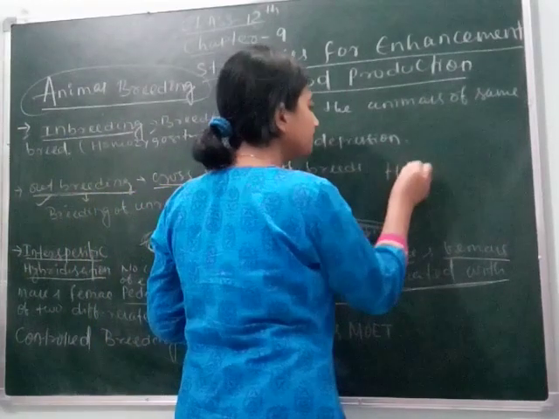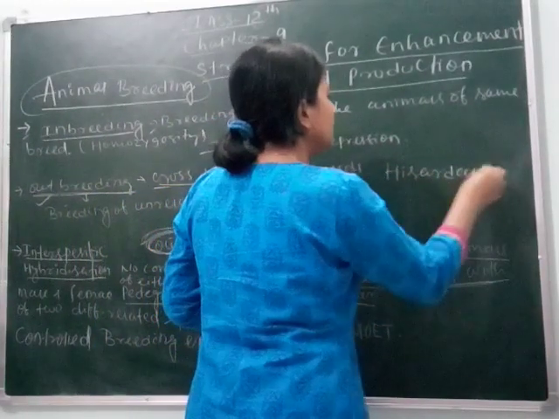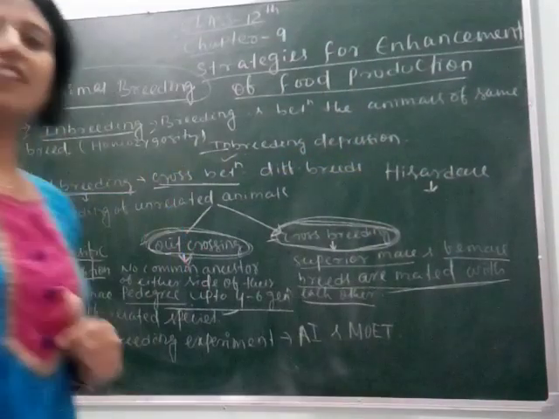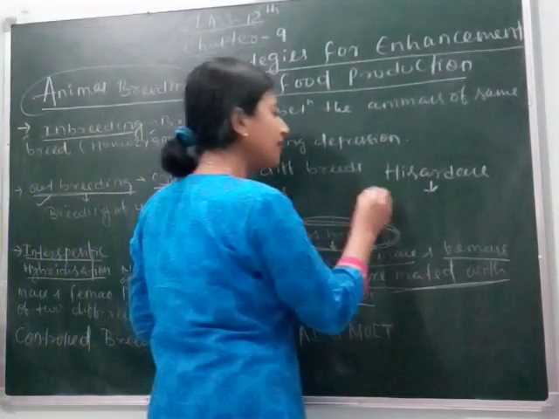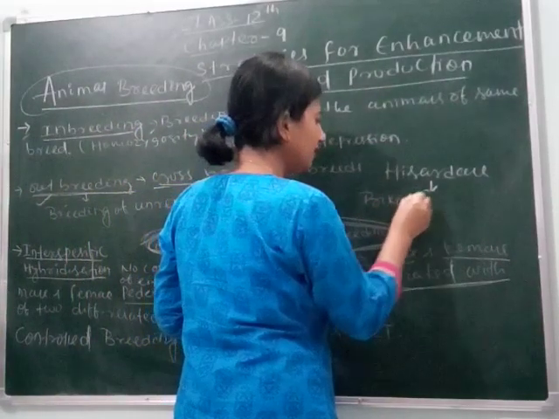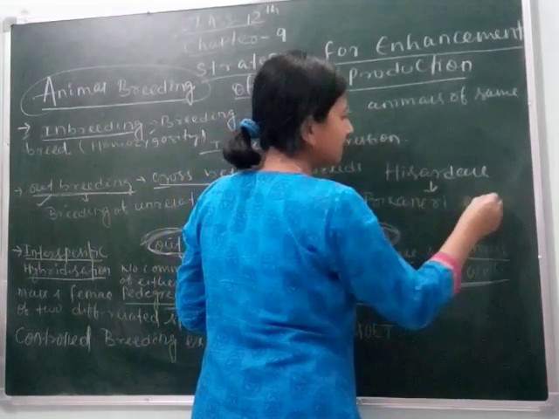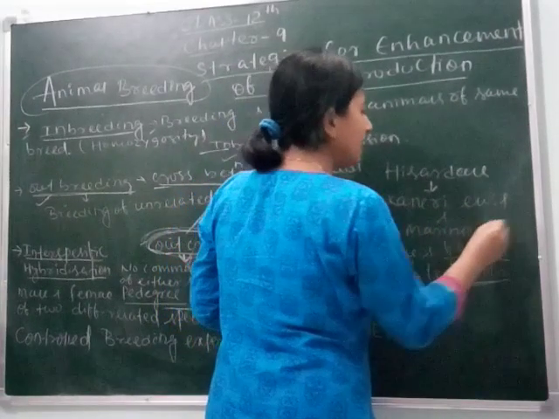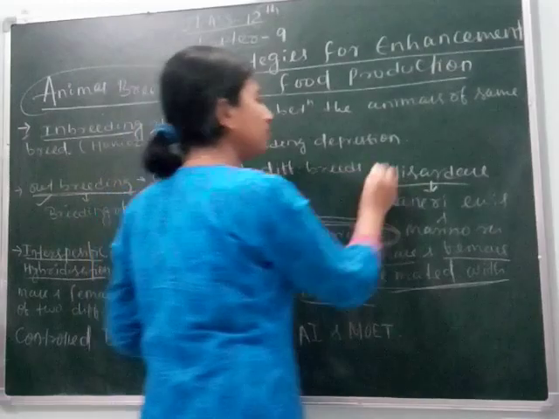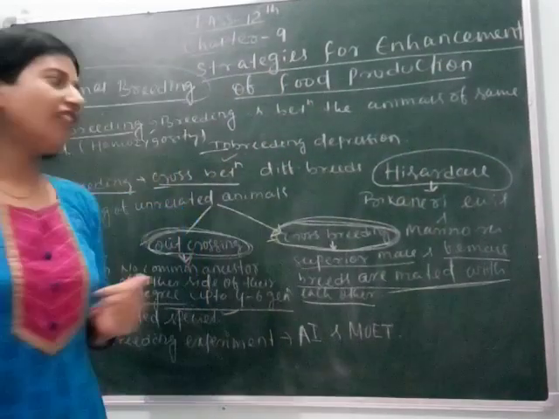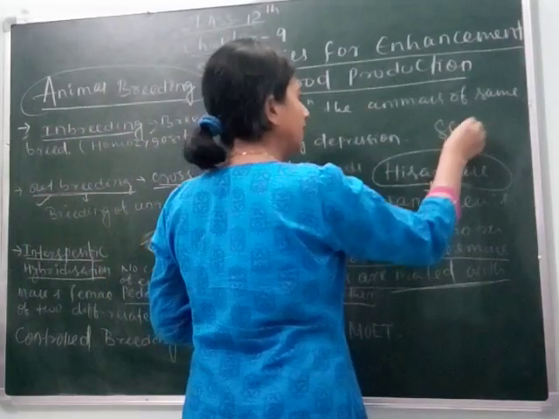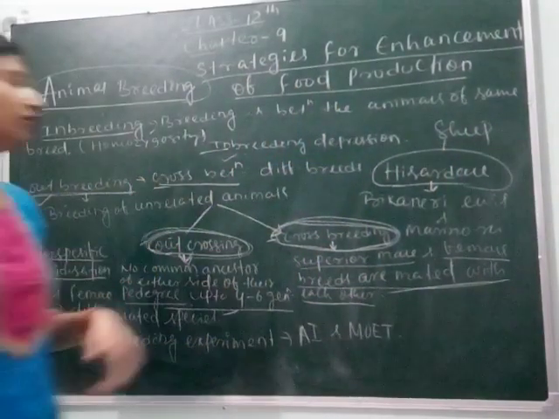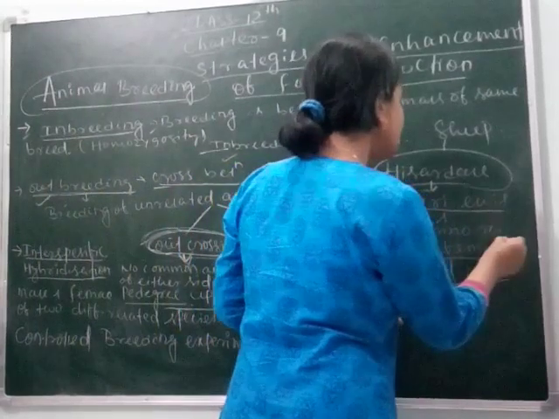Hisar Dale is the example which is the result of mating of Bikaneri ewes and Merino rams. This is a hybrid variety of sheep, created due to the mating of Bikaneri ewes and Merino rams.